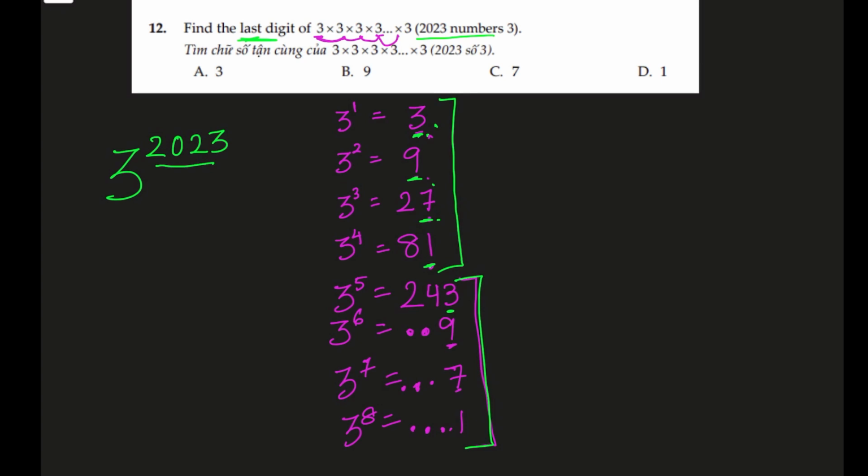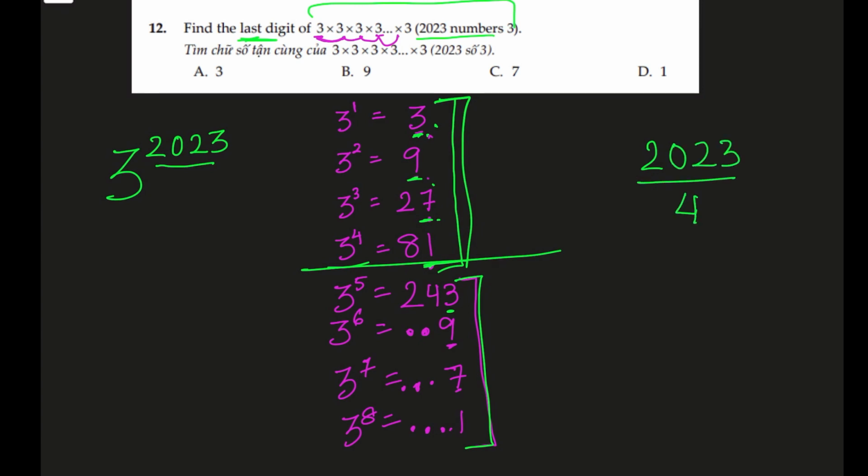So let's divide our 2023 into groups of 4, because we already have a pattern. 2023 divided by 4: 4 times 5 is 20, 0, carry over 2, 23. 4 times 5 is 20, remainder 3. So there are 505 iterations of this pattern, 3, 9, 7, 1, and there's a remainder of 3.